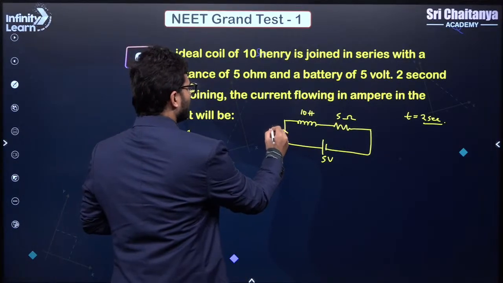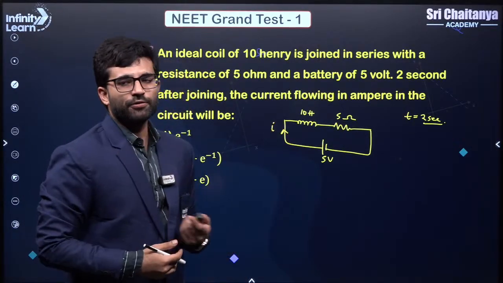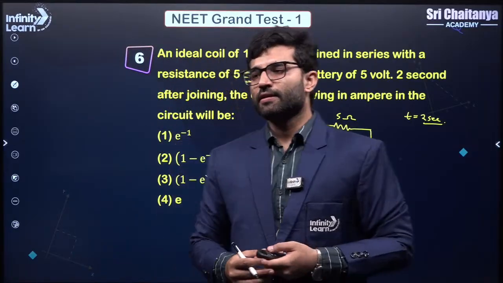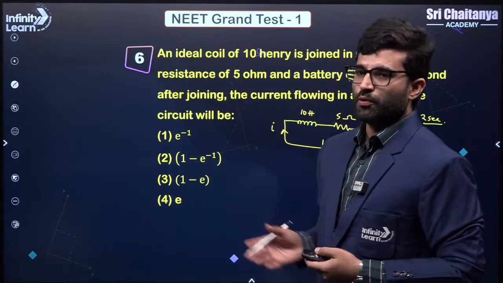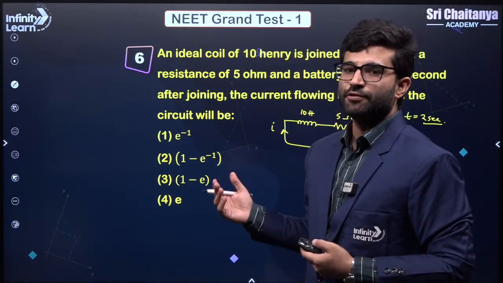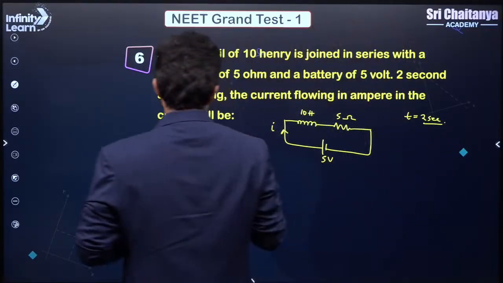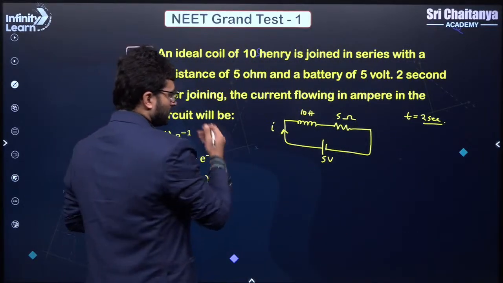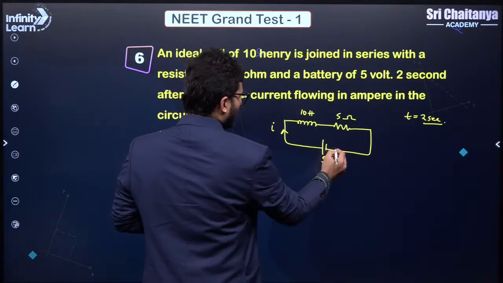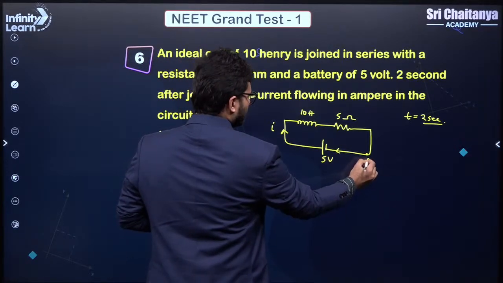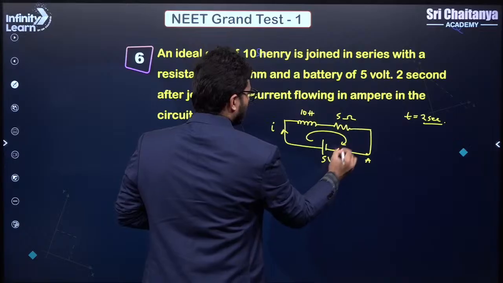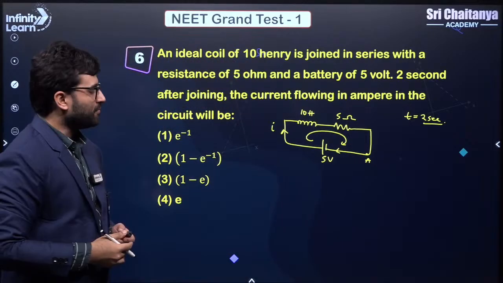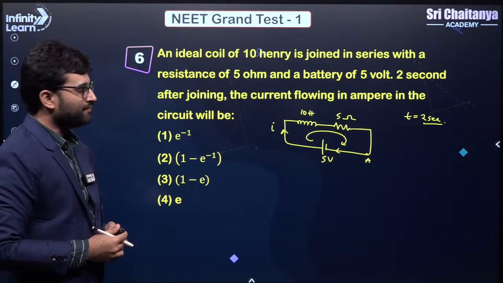Ideally, how you should approach this question mathematically is by applying the loop law. I'll give you the equation and how we solve it, but I'll not properly do the integration, I'll just tell you how it comes. So if I apply the loop law here, I'll start from here and come back here, and the final sum of all the potential has to be 0.